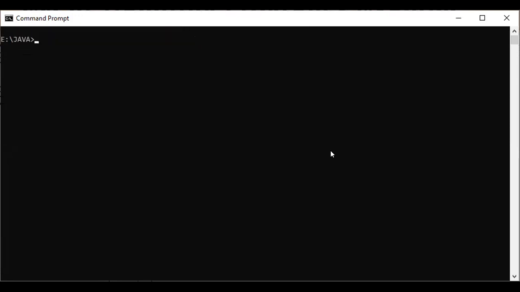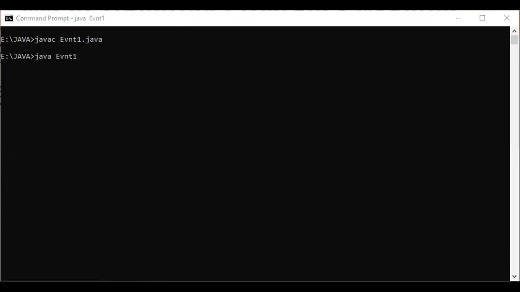Clear the screen, then javac Event1.java. As it is compiled, run it: java Event1.